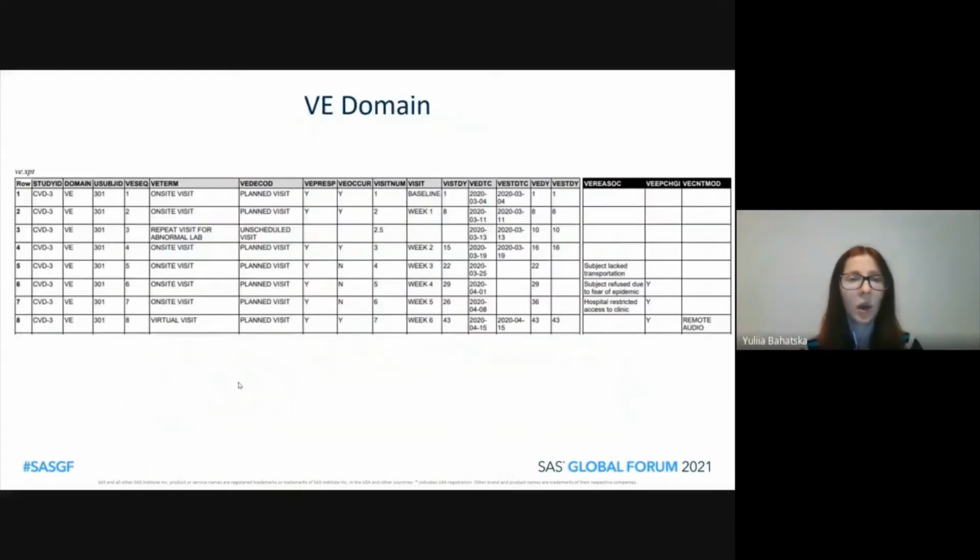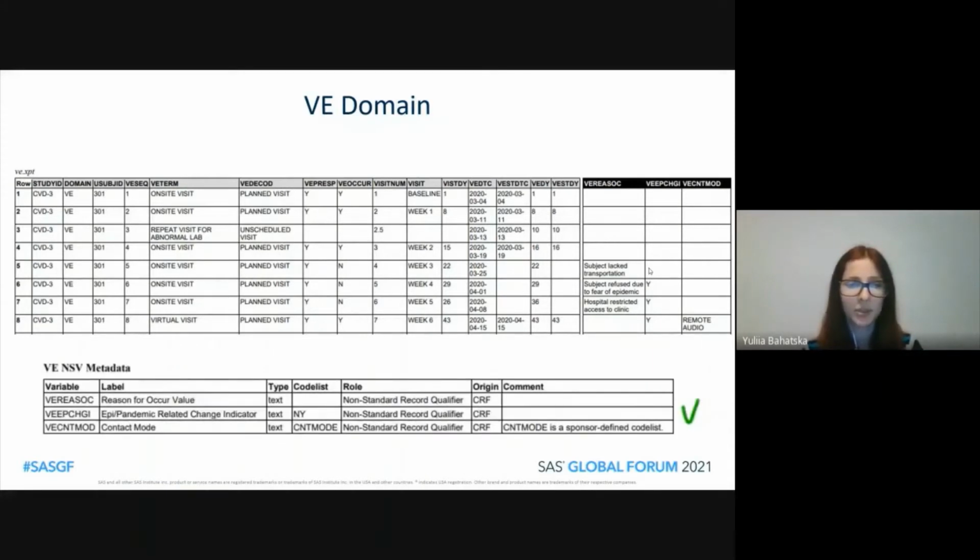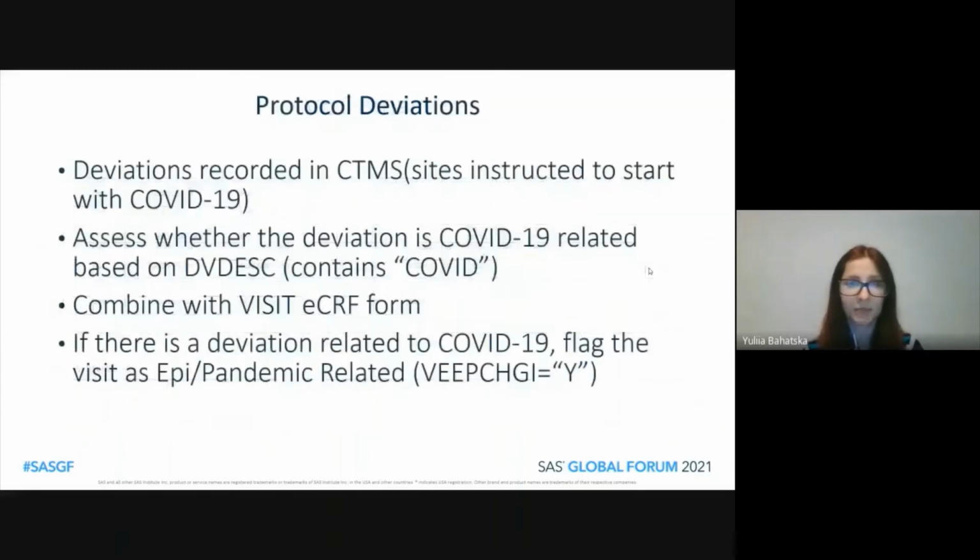Here we can see an overview of the VE domain. So using this domain, we can see whether the visit was an on-site or a virtual or remote visit, whether it was a planned or unscheduled visit, whether it was pre-specified or not, whether it occurred or not. And on the right side, we can also see 3 additional variables one can add to their VE domain. For our study purposes, we decided only to add one of them, the indicator whether or not the visit has been affected by the pandemic.